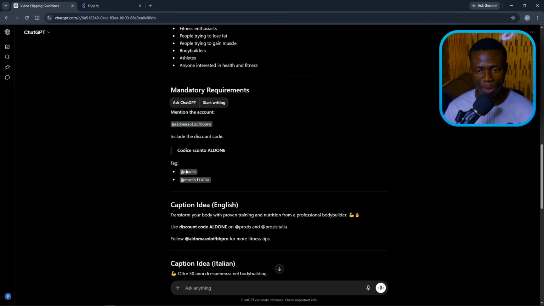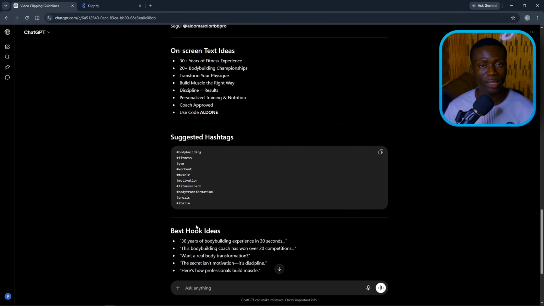And then the pages you need to tag, the caption idea, you can see every single thing here, and the discount code, every other single detail you actually need here. So now the next thing you need to do, since you've gotten this idea, is to download the materials.